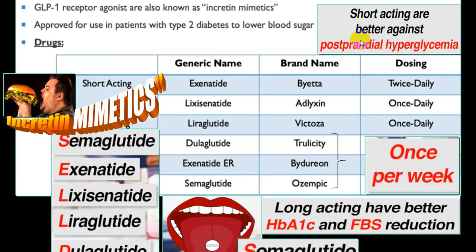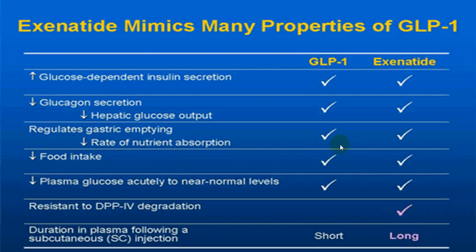The only disadvantage of the short acting, which you give twice a day, is that they are better against postprandial hyperglycemia rather than fasting, while long acting will act at both levels, fasting level as well as HbA1c level, and this is an additional advantage of long acting, that is exenatide ER or dulaglutide.